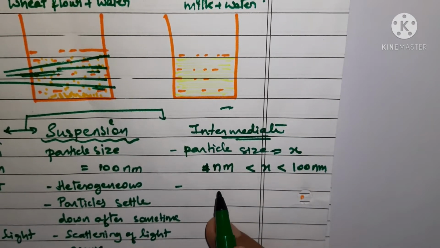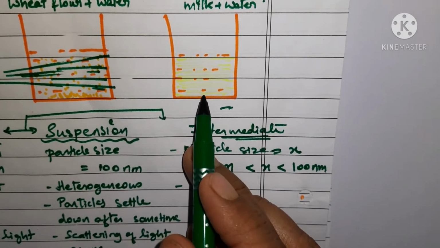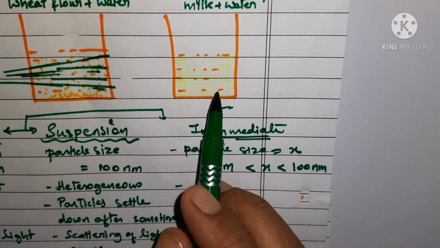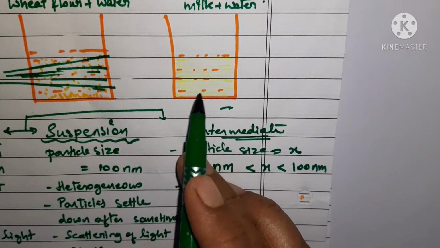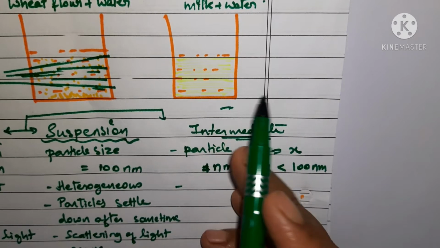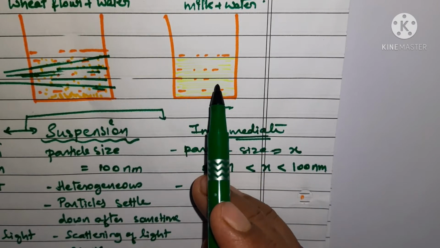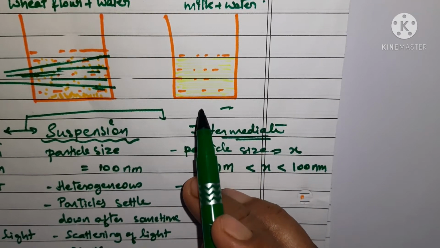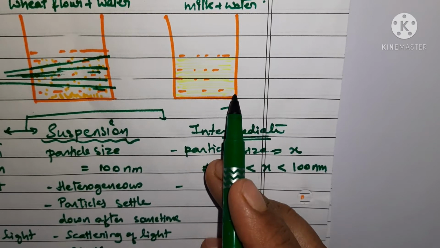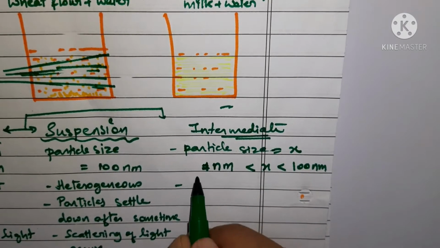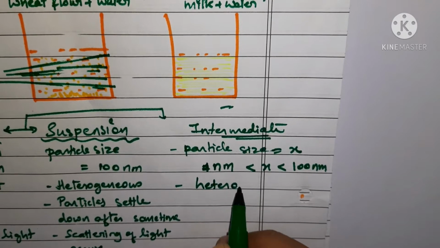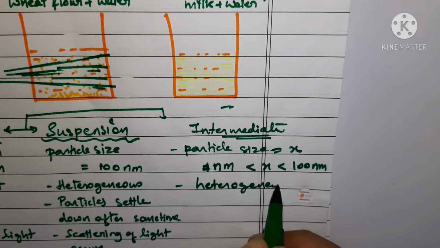So it shows that there is no homogeneity, there is no uniformity of the particles throughout the mixture. The particles were not evenly distributed. It means it is heterogeneous. So this was also heterogeneous in nature.